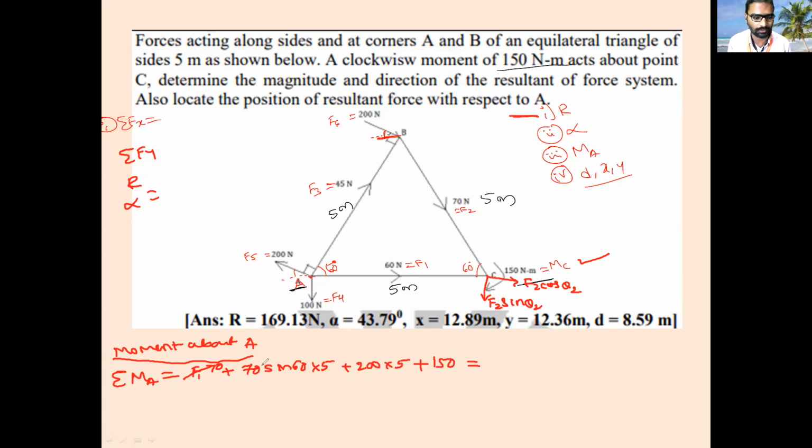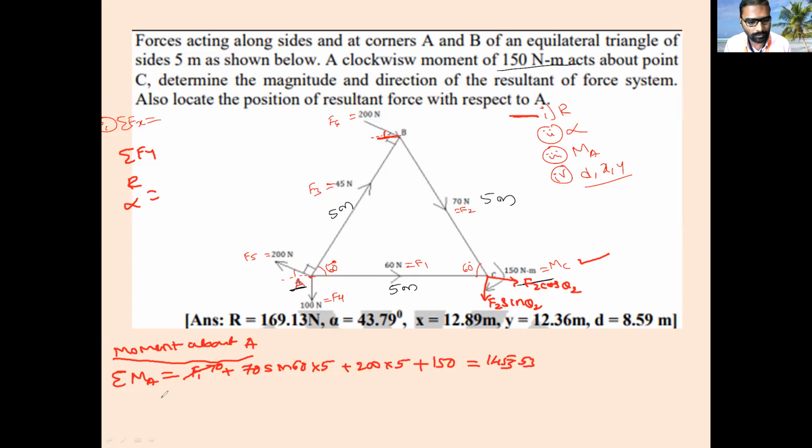So you will get some value: 1453.1. It will come in thousands, sir. Okay. I will continue with the next class.